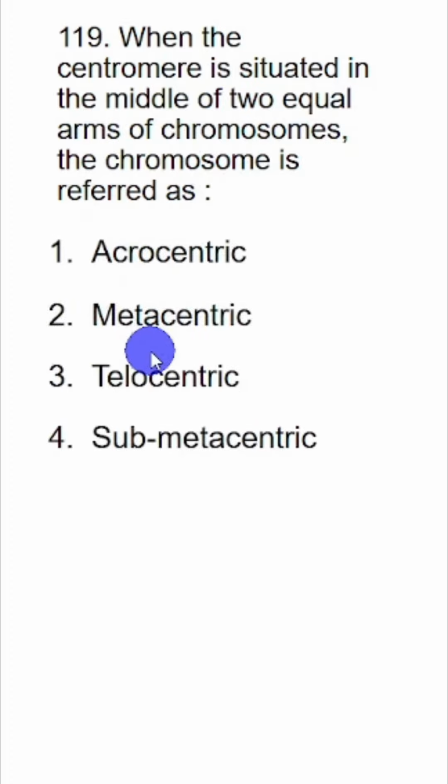When the centromere is situated in the middle of two equal arms of chromosome, the chromosome is called metacentric. 2. If it is slightly away from center, it is called submetacentric. If it is very close to one end, it is called acrocentric. And if it is at the end, it is called telocentric.